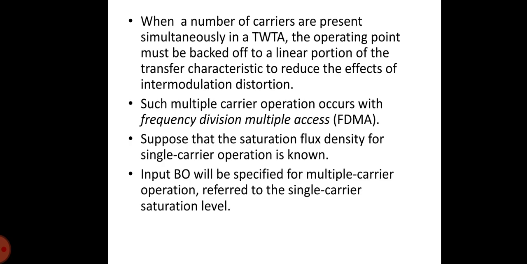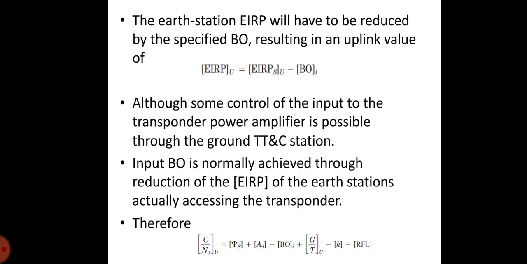Suppose that the saturation flux density for single carrier operation is known. Input backoff will be specified for multiple carrier operation, referred to the single carrier saturation level. The earth station EIRP will have to be reduced by the specified BO, resulting in the uplink value of EIRP of U is equal to EIRP_S of U minus BO_i.